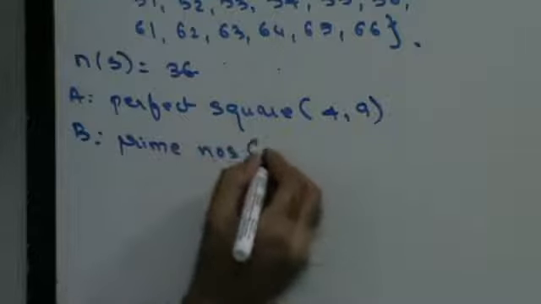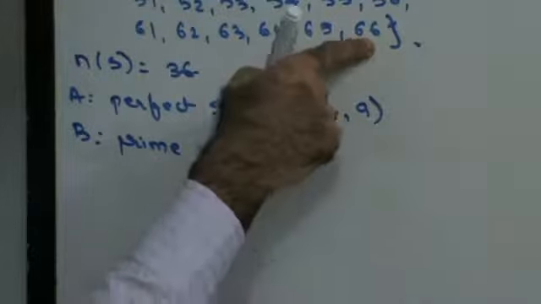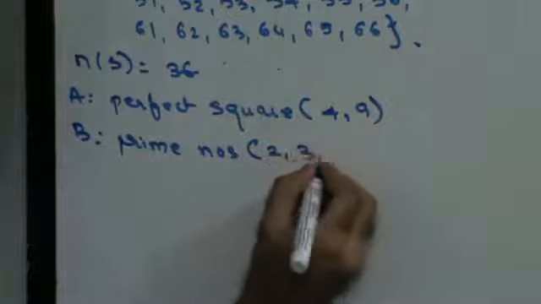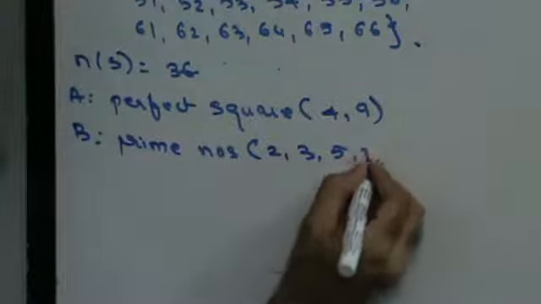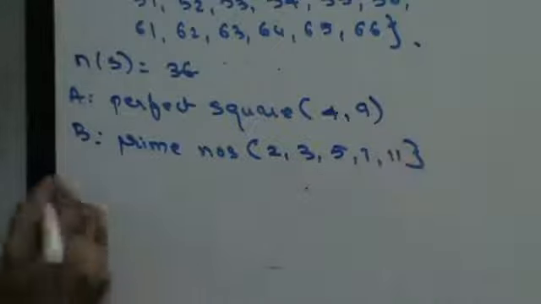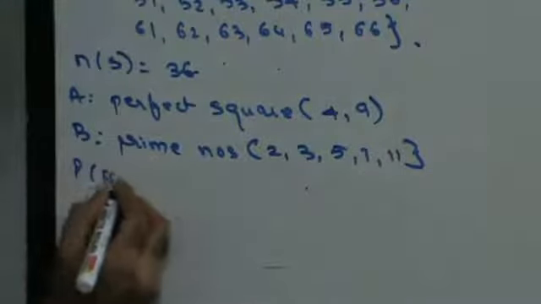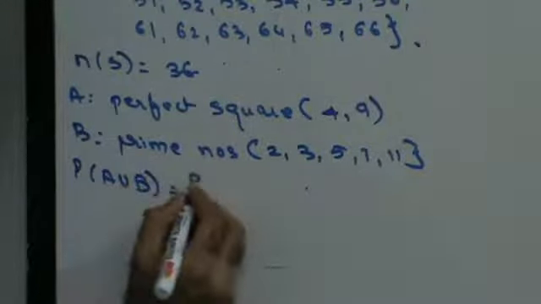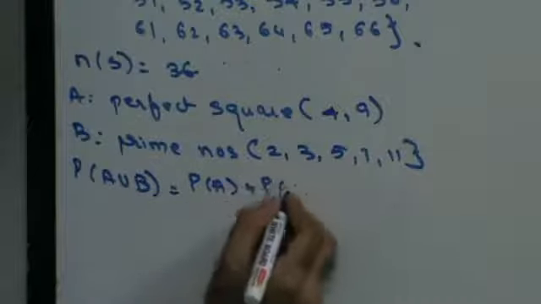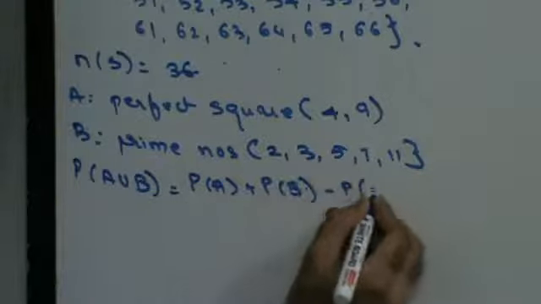Prime number. Which are the prime numbers? The maximum addition is 12. So the prime numbers are 2, 3, 5, 7, 11. Right? Now, the probability of A union B is the probability of A plus the probability of B minus the probability of A intersection